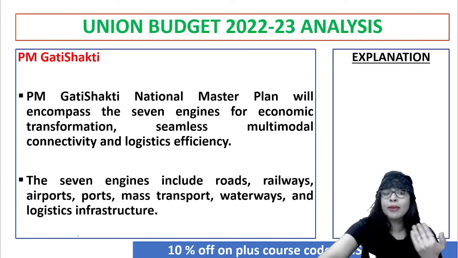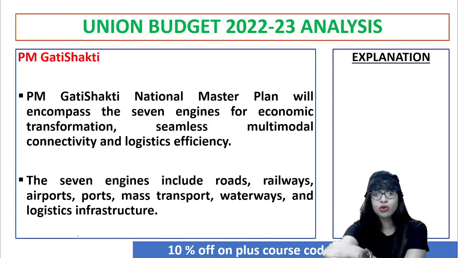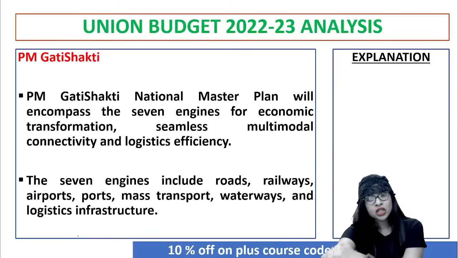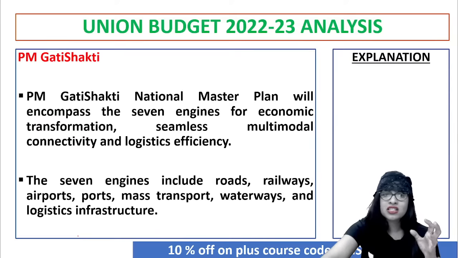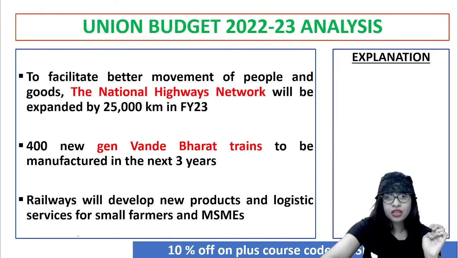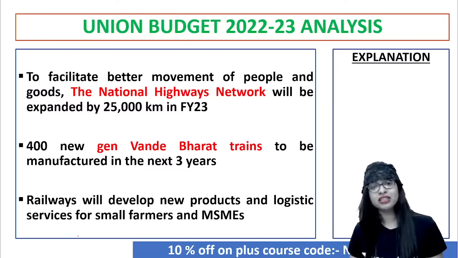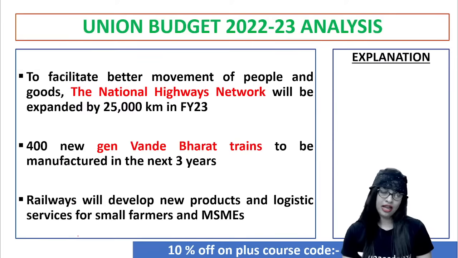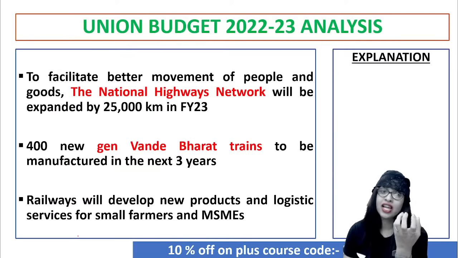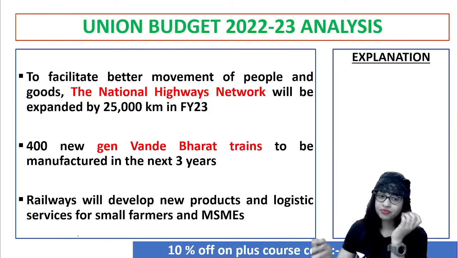And again, for economic transformation, for seamless multi-modal connectivity and logistics efficiency, we need the Pradhan Mantri Gati Shakti National Master Plan, because they are encompassing the 7 engines: roads, railways, airports, ports, mass transport, waterways, and logistics. These days, logistics is capturing a great market. So Pradhan Mantri Gati Shakti will do the needful. And they said that in the year 2023, to ensure a better movement of people and goods, the national highway network will be expanded by 25,000 kilometers. Clear?